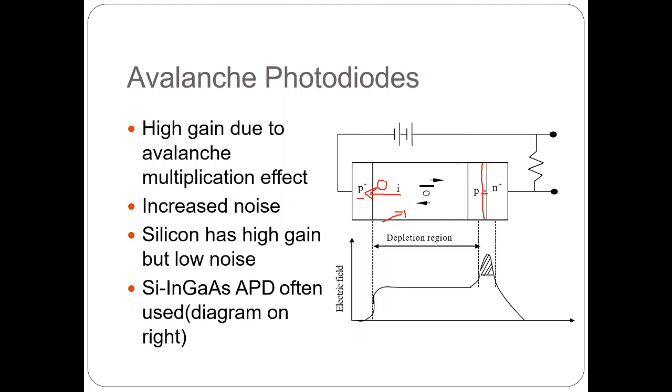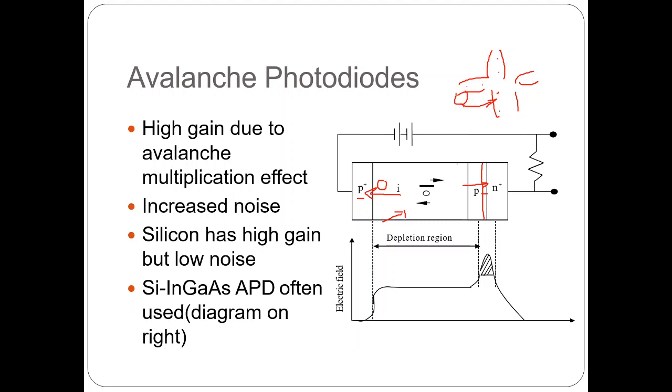Since the holes move in this area, the voltage in the depletion layer increases. At that particular voltage, the electrons present in the bonds acquire energy and hit the covalent bonds.